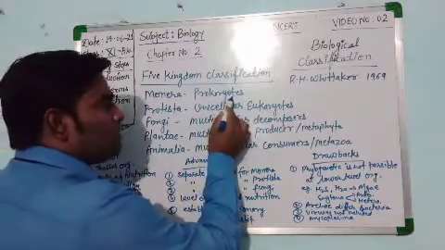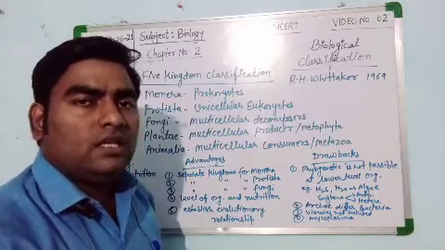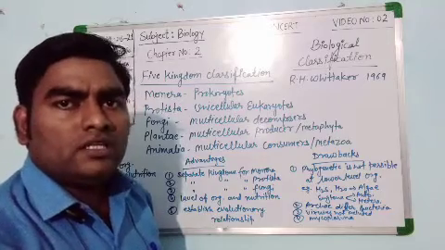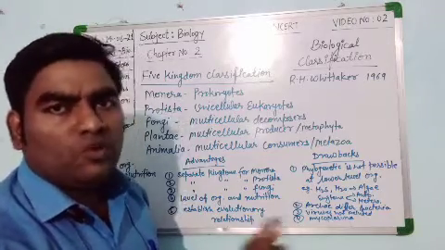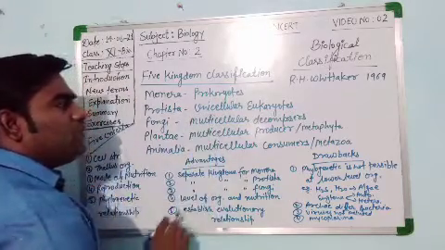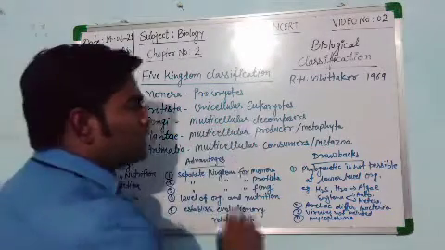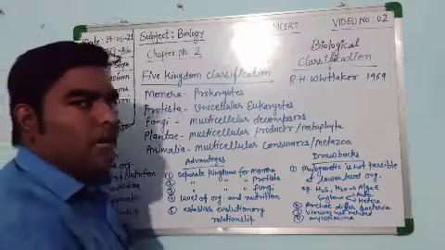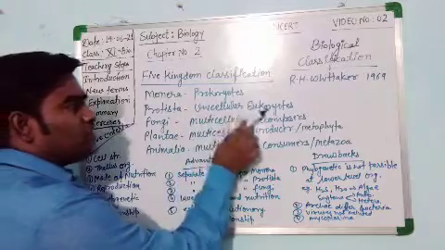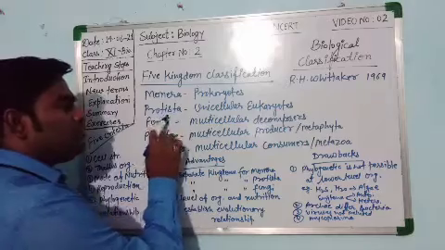The prokaryotic organism has a not well developed nucleus. They only have thread-like chromosomal material embedded in the cytoplasm of the cell, without any cell envelope, without any nuclear membrane, etc. And the eukaryotes have a true nucleus. So these are the differences between prokaryotes and eukaryotes. So unicellular eukaryotes come into the Protista.